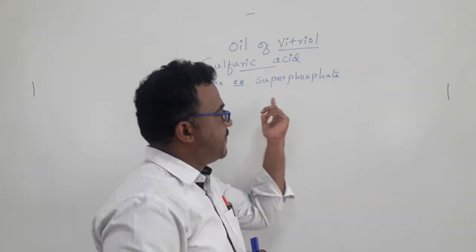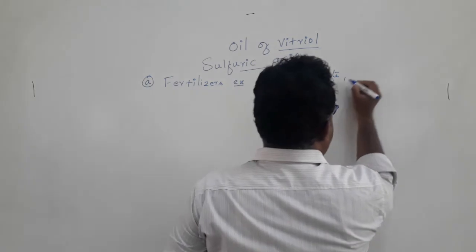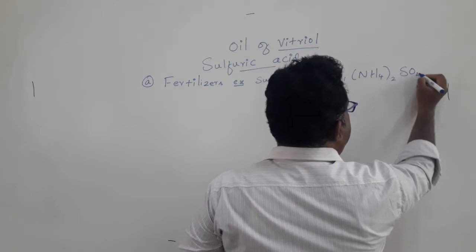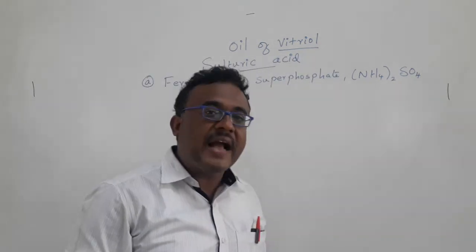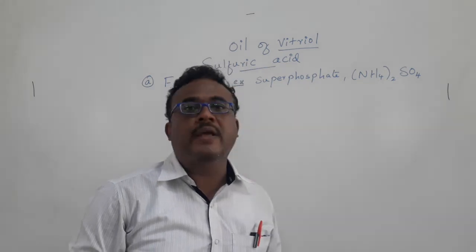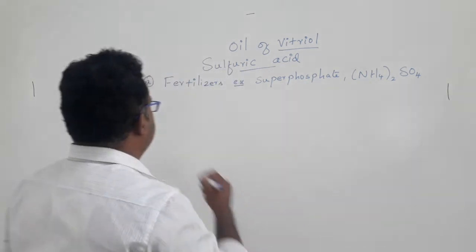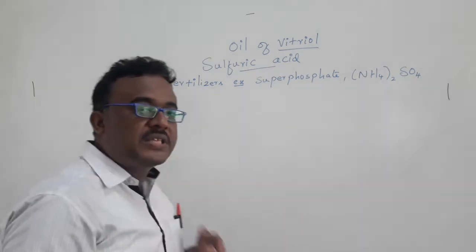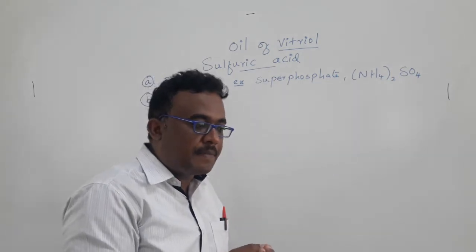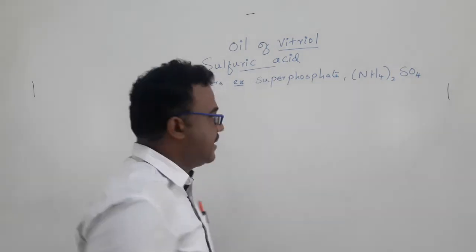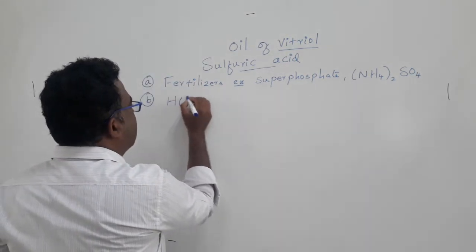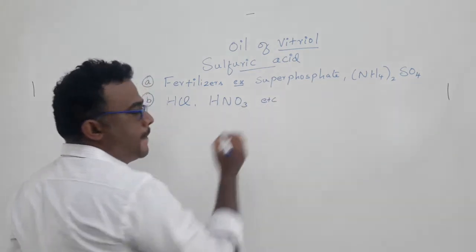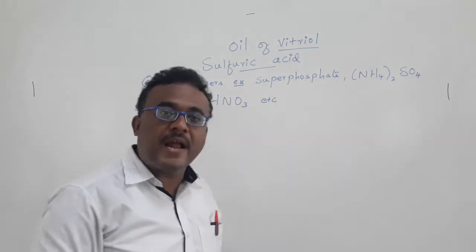Another one is ammonium sulfate, which people also use as a fertilizer. To synthesize ammonium sulfate, we again need a starting precursor, sulfuric acid. Second application: if we have to synthesize mineral acids normally used in the laboratory, such as HCl and nitric acid, these are very common acids which can be obtained from sulfuric acid.